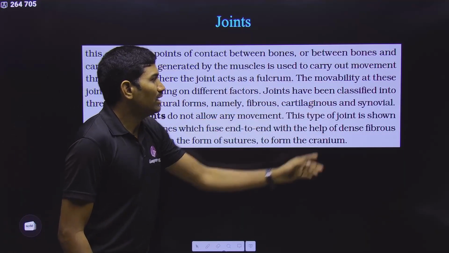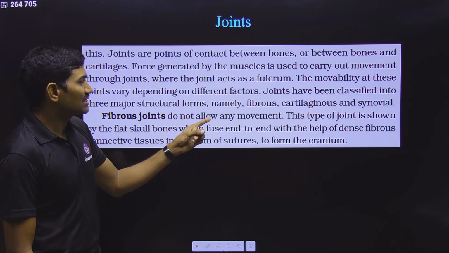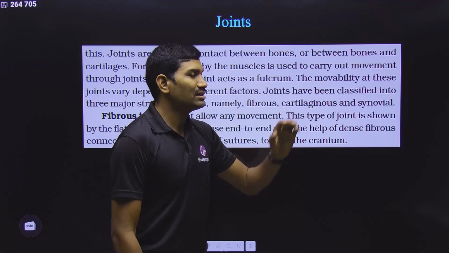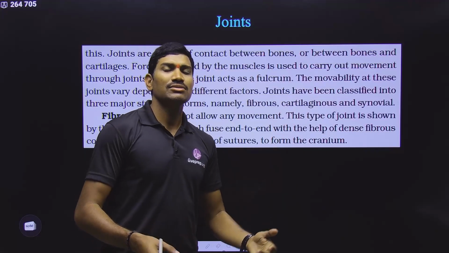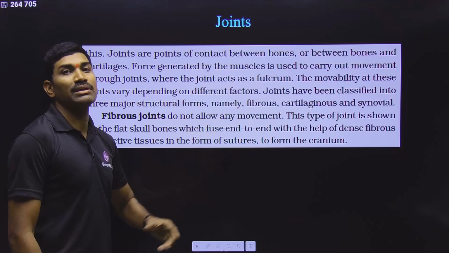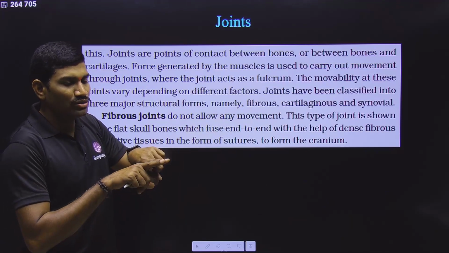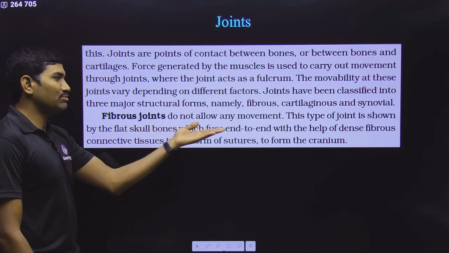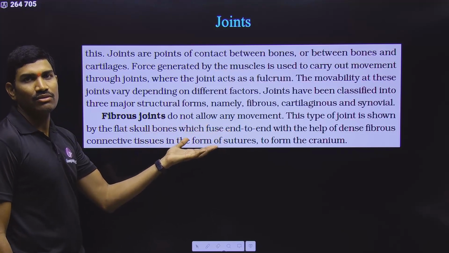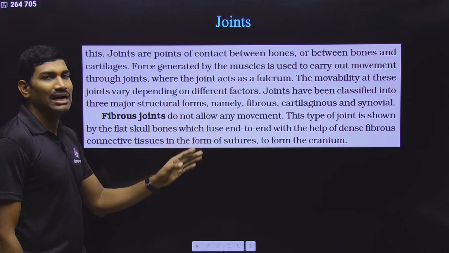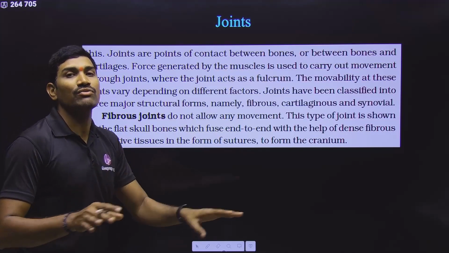Next one, joints have been classified into three major structural forms: fibrous joints, cartilaginous joints, and synovial joints. Based on the type of joints, first we are talking about the fibrous. Between the two bones, there are some fibers actually connecting these two. Generally, we observe this in the cranium, in the skull. And generally, these are not helping in the movement of these joints.